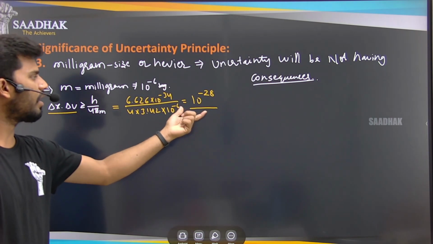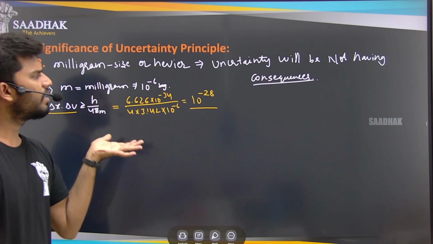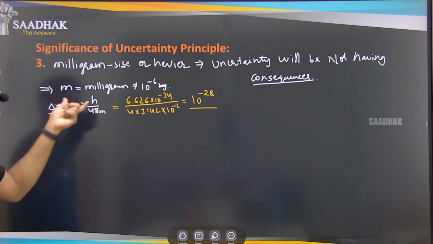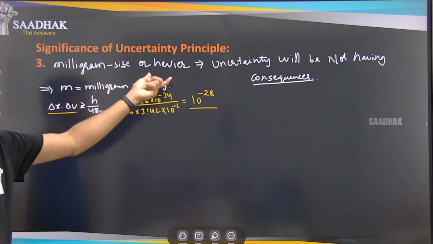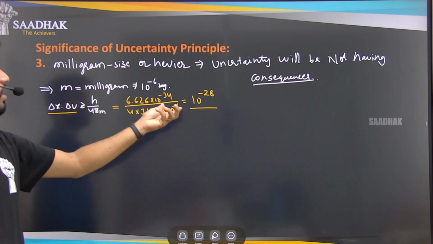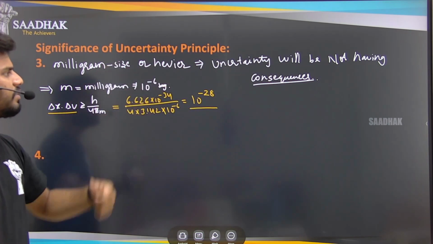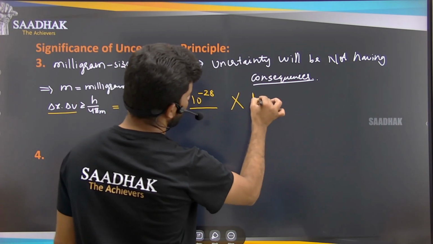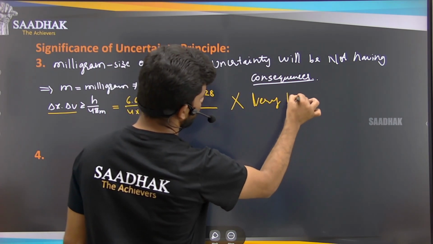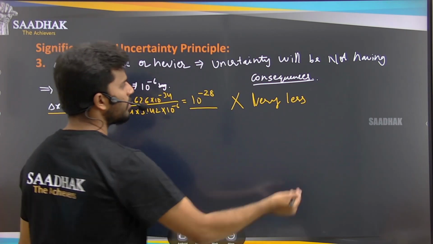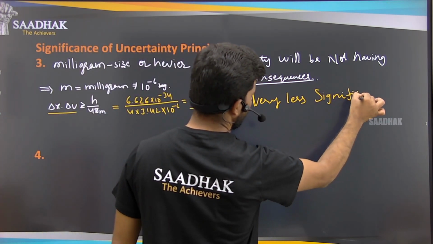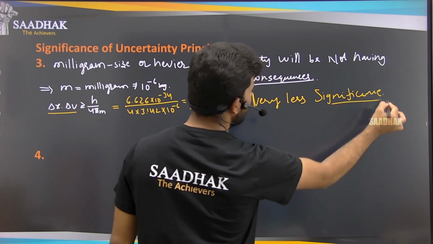So it does not have any significance in considering it. For this milligram or heavier object, the uncertainty principle has very little significance, or cannot cause any consequences.